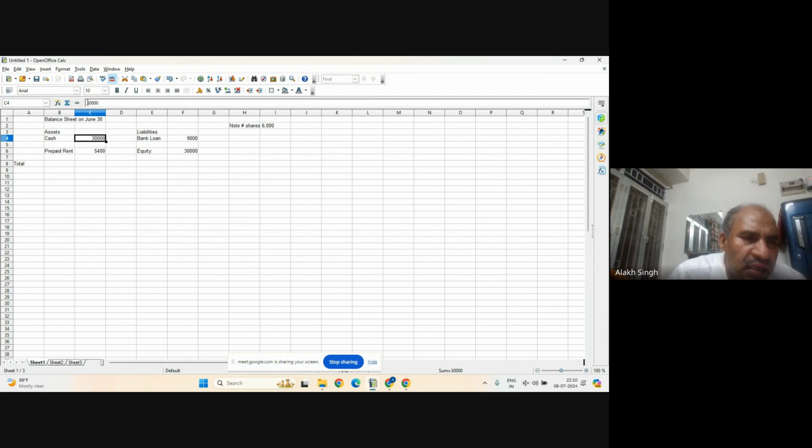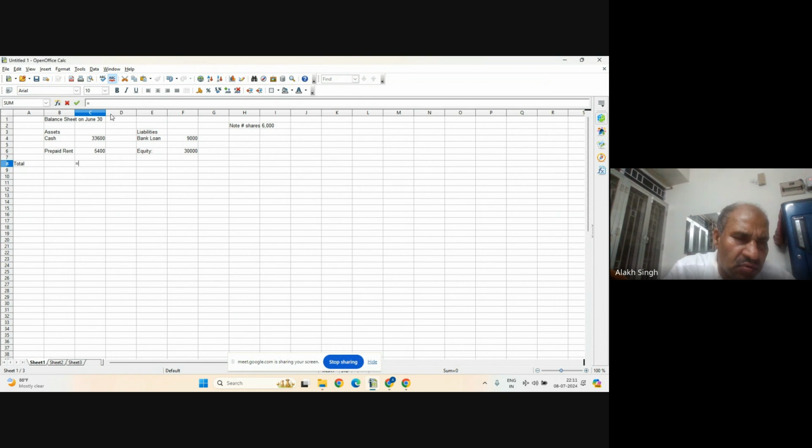Now the remaining is the cash. So this is equal to 30,000 plus 9,000 minus 5,400, and we get 33,600 as cash. So this is our balance sheet, and here the total becomes simply the sum.